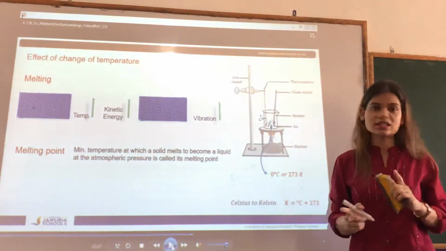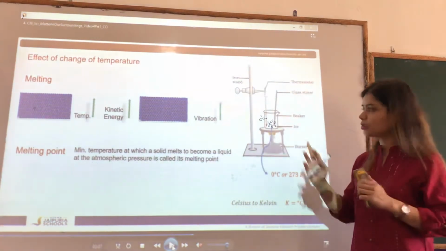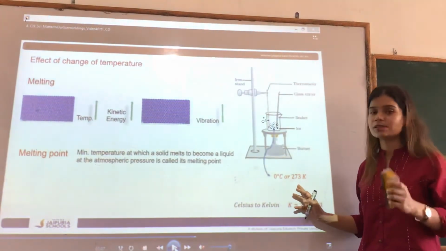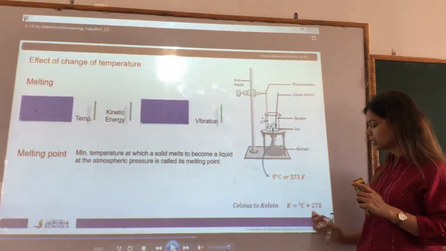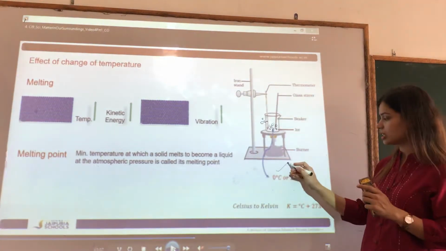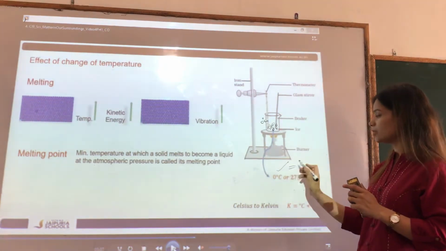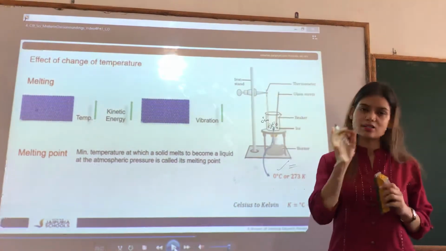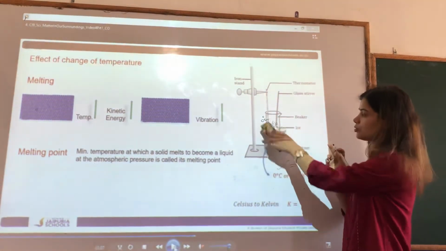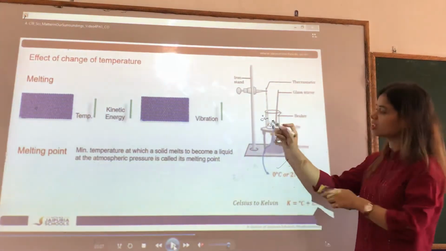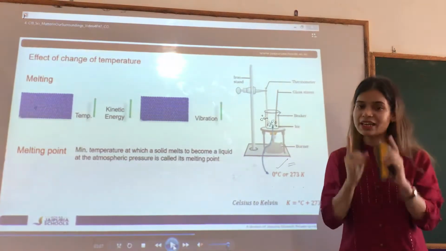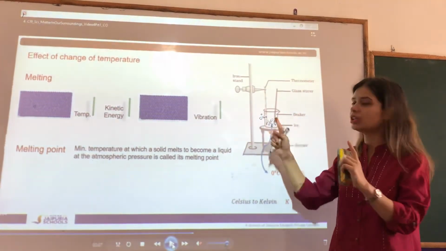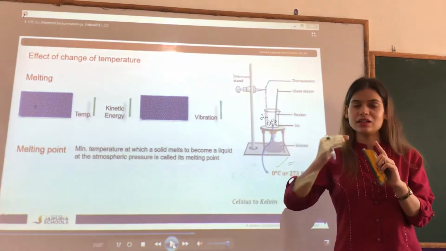Children, 0 degrees Celsius doesn't mean 0. It means 273 Kelvin. It has some temperature. It's just that 273 Kelvin, if you convert it, will be 0 degrees Celsius. So 0 degrees Celsius and 273 Kelvin, they both are the same. So don't consider it as 0. It is 273 Kelvin. So after achieving 0 degrees Celsius, the thermometer stays at 0 degrees Celsius till all the ice was melted.